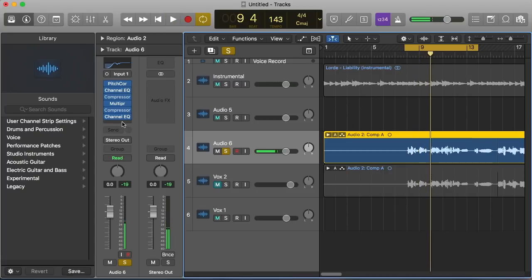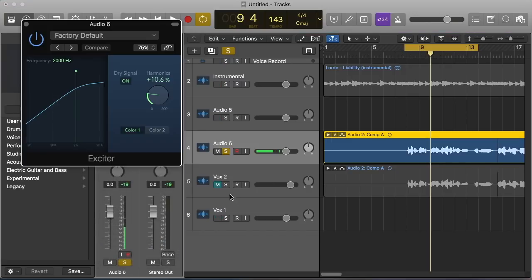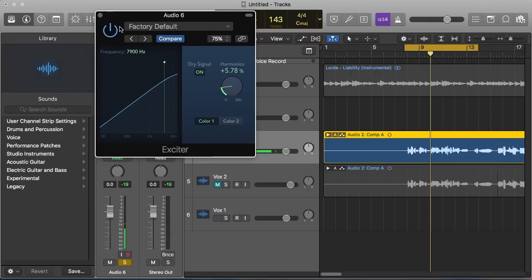So we're already sounding pretty good there. Next, or last in the chain, we're gonna go to Exciter. Gonna bring this up to about 8.5, 8K or so, and then bring the harmonics down to 5%-ish. And just gonna add some extra sparkle and shine to the vocal.